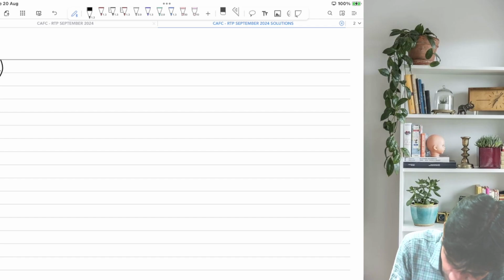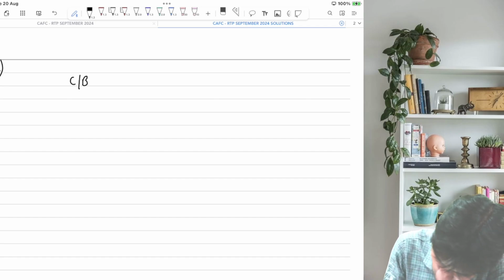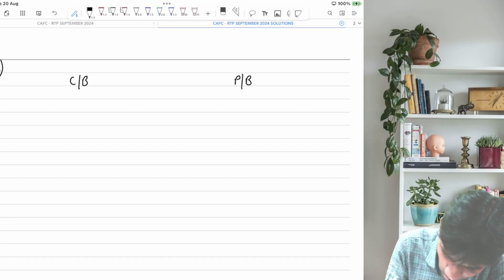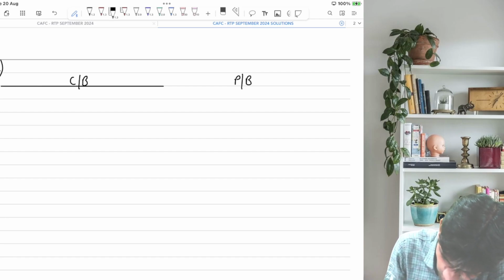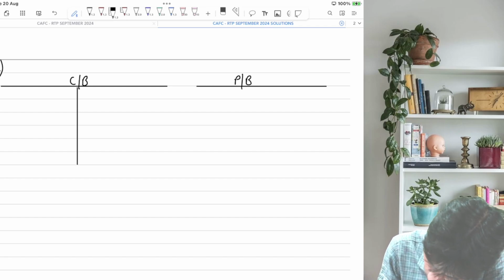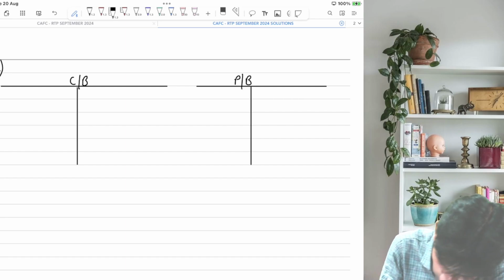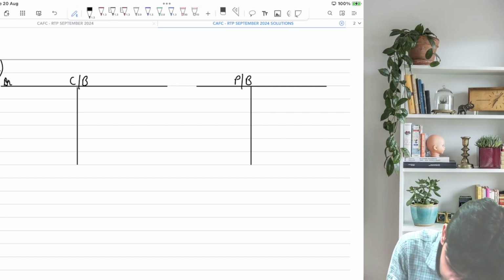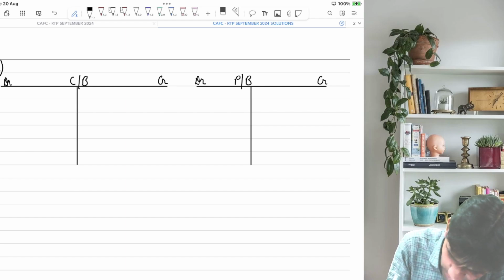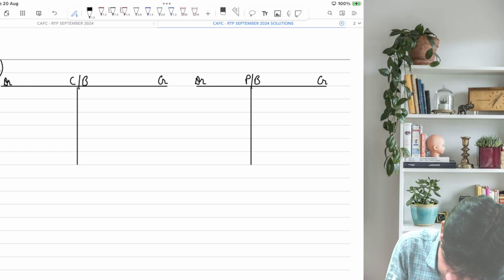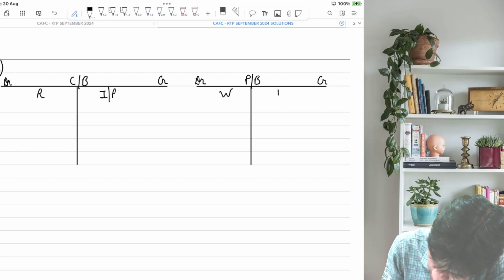Since it is balance as per cash book given, I'll prepare my working note. You can see this, guys. You know this working note is very helpful, guys. Once you prepare this working note, you are thorough with the question and you will get full marks. So this is cash book debit, credit, debit, credit, right? Passbook in the center. This is receipts, this is issue payments, this is withdrawals, this is deposits.